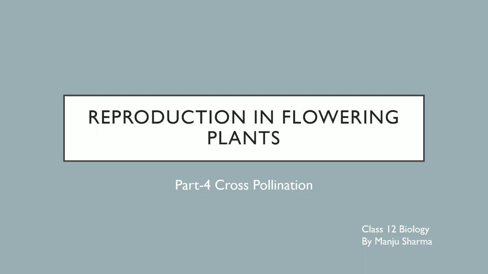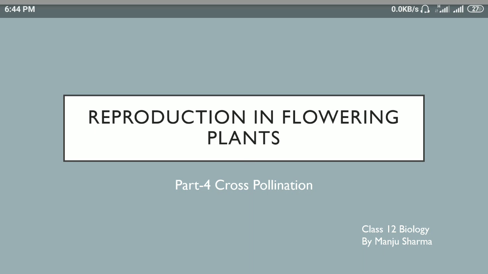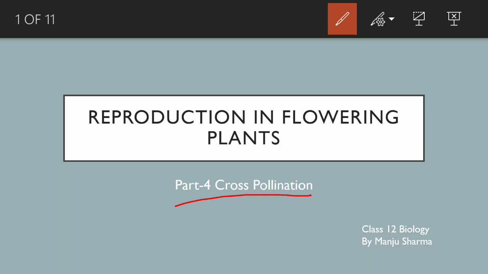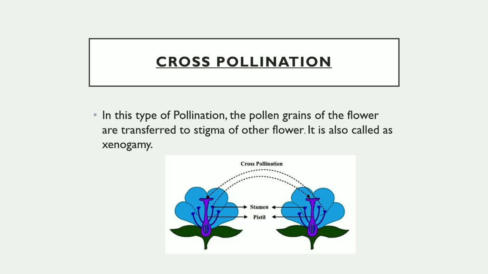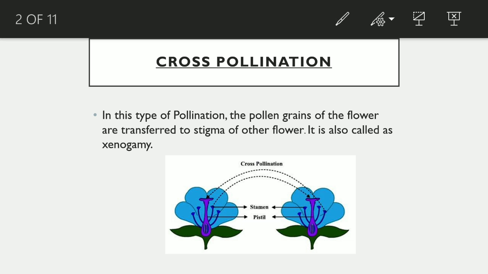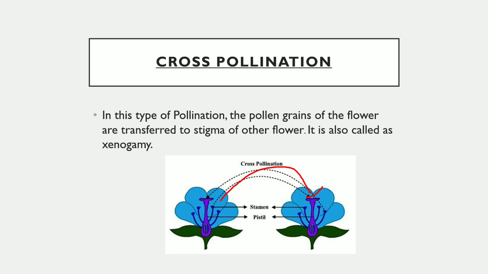I am Manju Sharma. In this video, we will study about cross-pollination. So, first of all, what is cross-pollination? In this type of pollination, the pollen grains of one flower are transferred to the stigma of another flower. It is also known as xenogamy.